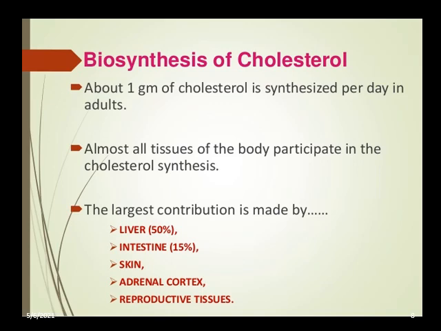Now in detail regarding biosynthesis of cholesterol. Cholesterol is synthesized by a pathway that occurs in most of the cells in the human body. About 1 gram of cholesterol is synthesized per day in an adult. Almost all cells can participate, but the major organs are the liver and intestine. The liver contributes nearly 50% of synthesis and the intestine nearly 15%. Other organs include skin, adrenal cortex and reproductive tissues.